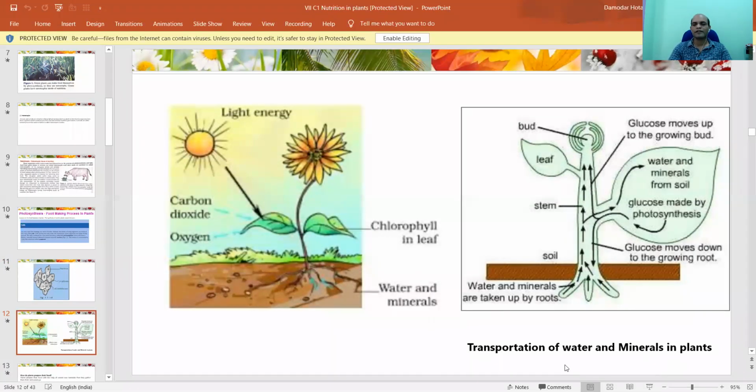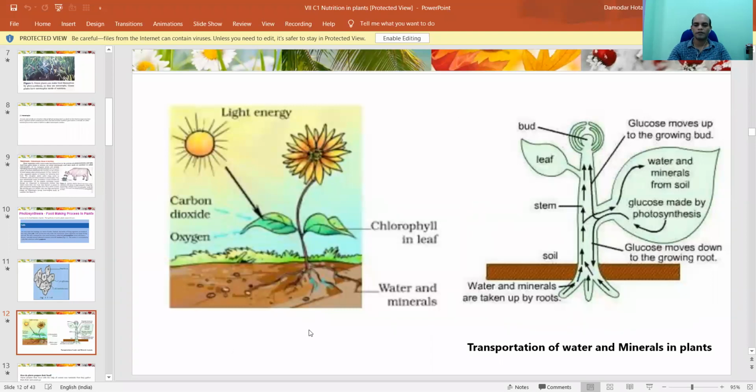And look, this is water. Water and minerals are taken up by the roots so that they can reach the leaf. So we have our four things: carbon dioxide from the atmosphere, water and minerals from the earth, sunlight from the sun, and finally the chlorophyll molecule that's present in the leaf. Then starts our real process.